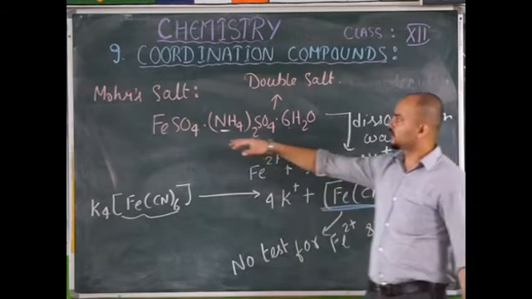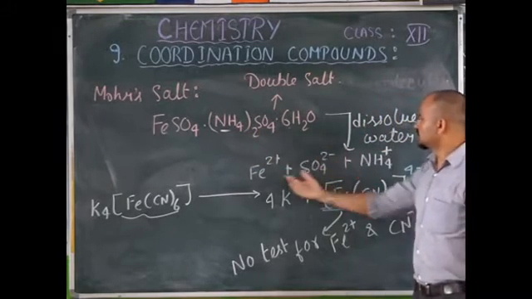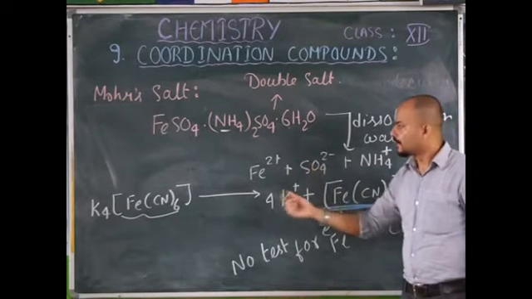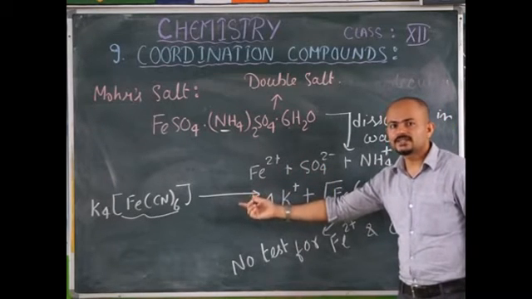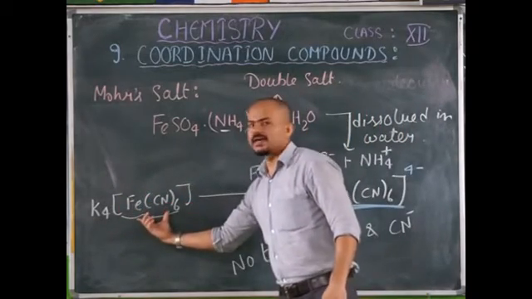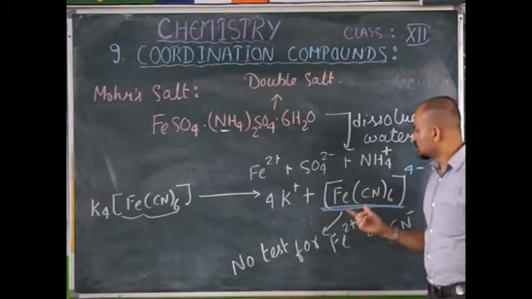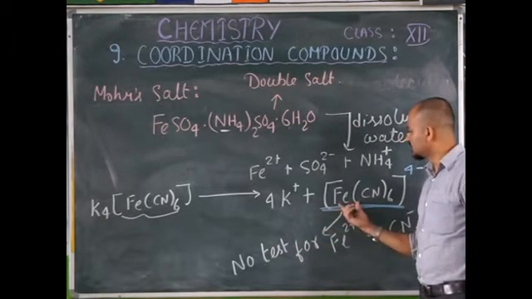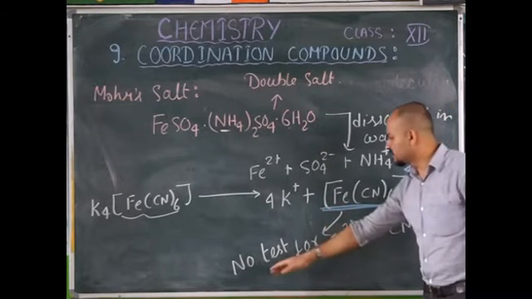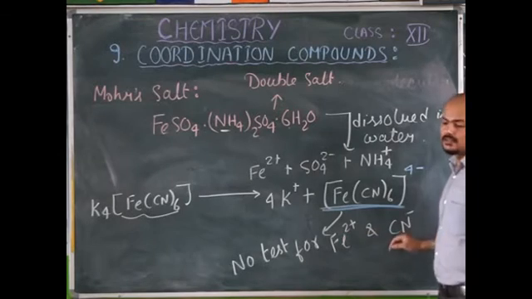In double salts, all of them will be dissociated into individual ions, and they will give you the test for each ion. But in the case of a coordination complex or coordination compound, whatever is inside the big bracket will stay as it is. It doesn't dissociate. Here, this Fe is not free. It is not present as Fe2+ ion. Therefore, it doesn't give the test for ferrous ion and cyanide ion.